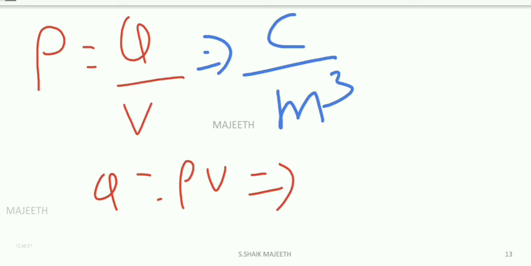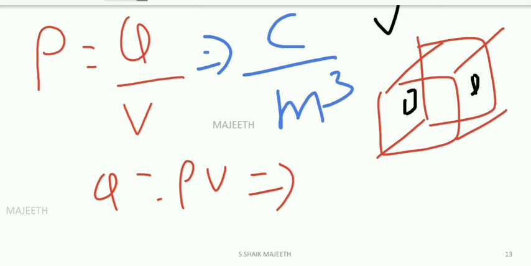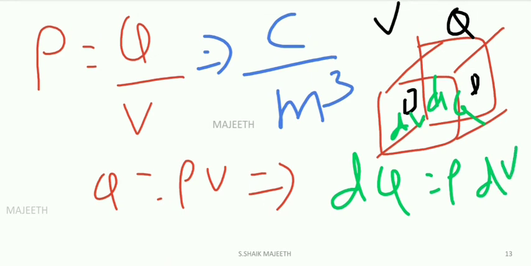This is for the total volume. Let us assume this is the volume. I cannot find the charge for the whole volume, so I divide it into small parts. Total volume is V and total charge is Q. But a small element has volume dV and charge dq. So dq has rho dV as a factor. Clear or not? So this is for a particular element in the total volume.